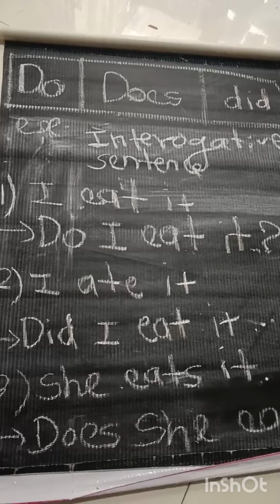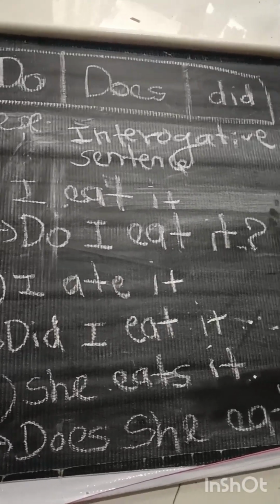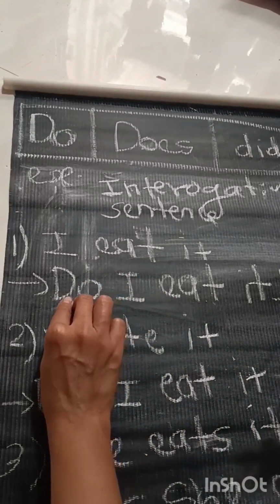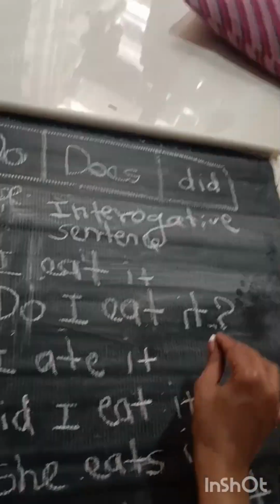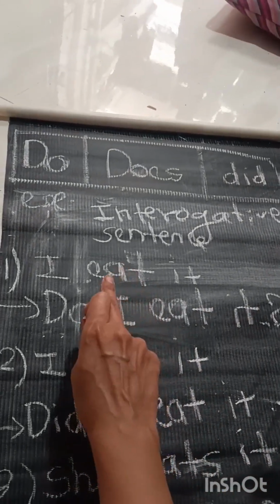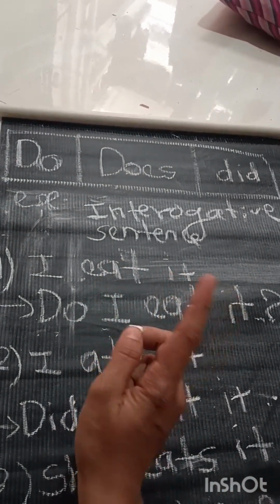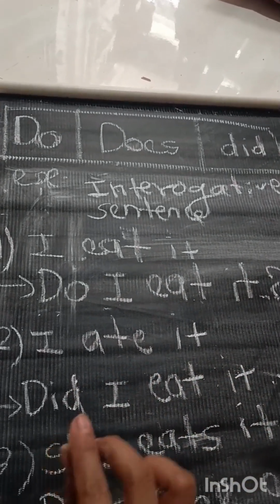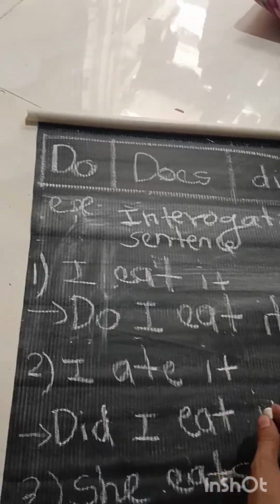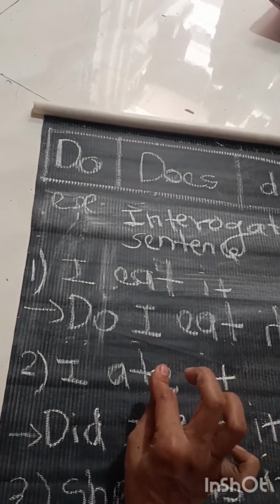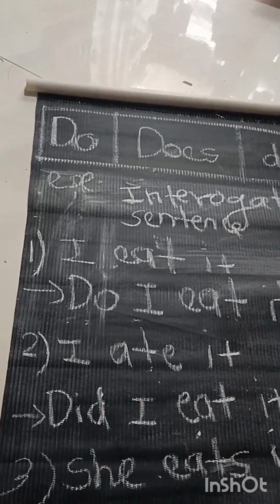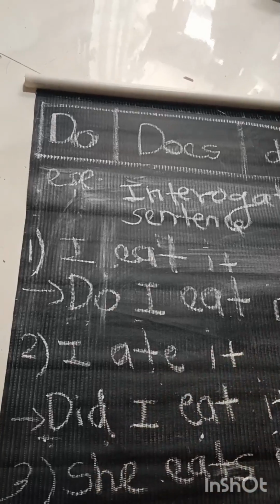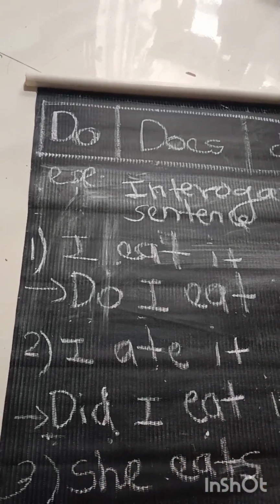We will further see in the interrogative sentences how do, does, did are used. For example, I have given here, I eat it. So in this sentence the interrogative sentence is: do I eat it? Question mark. Means क्या मैं ये खा रही हूँ, ऐसे. I ate it. Did I eat it? ate नहीं आएगा यहाँ पे, eat आएगा क्योंकि we have added did, means it's past tense. So ये मैंने खा लिया, तो क्या मैंने ये खा लिया, ऐसे.